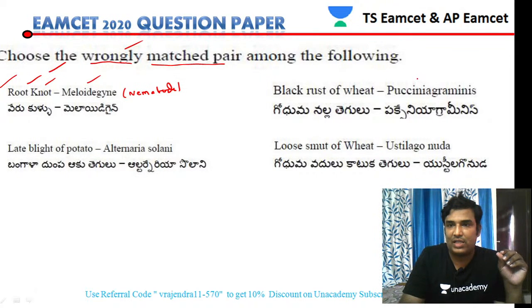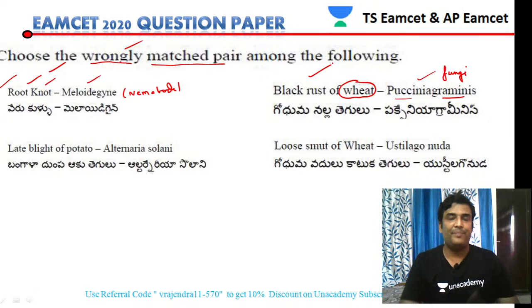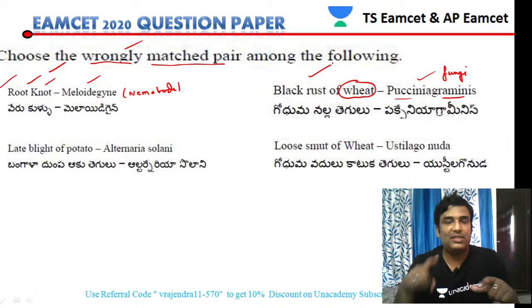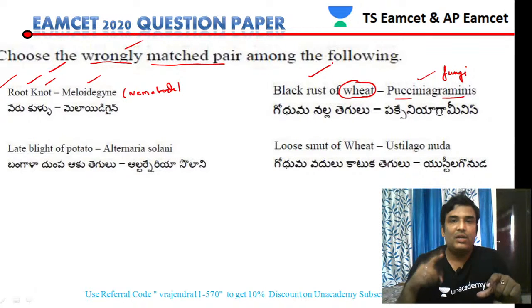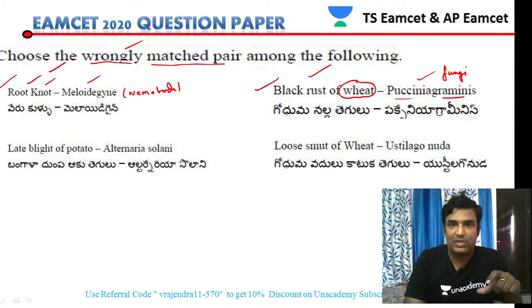Another one: this is a fungus, no doubt. The fungus is Puccinia graminis, and it is causing a disease in wheat. So this is also a right statement. It causes a disease in wheat plants, and the name of the disease is black rust of wheat. So this pair is also a correct pair.